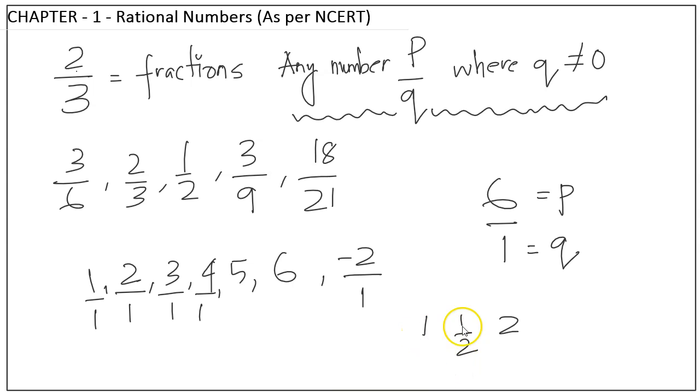Half comes in between 1 and 2, right? This is also a rational number. So what I want to tell you is rational numbers include natural numbers also, 0 also, negative numbers also, positive numbers also, and that means it includes all integers also, right?